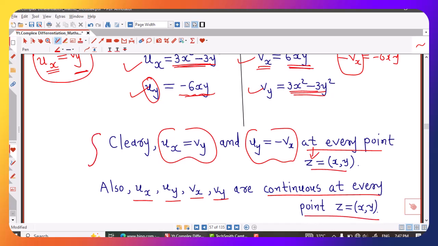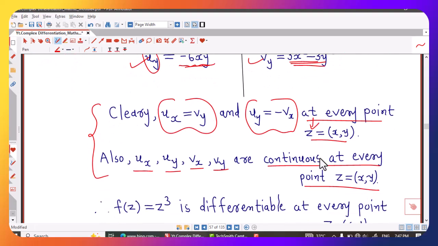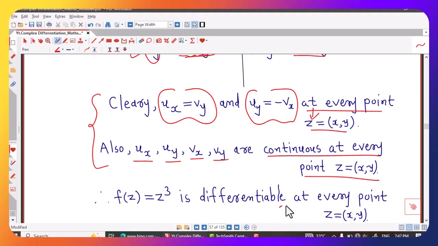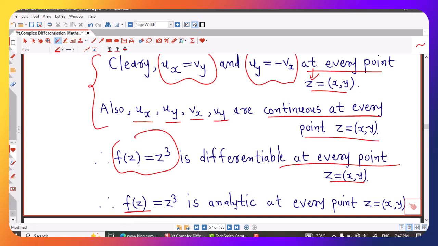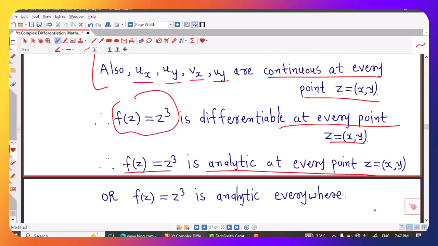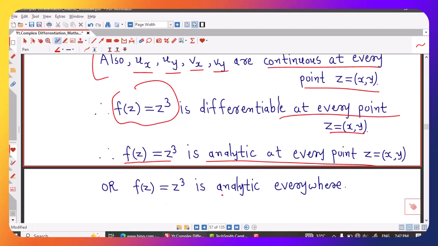So both the conditions of differentiability are satisfied at every point z equal to x plus iy. Therefore, function is differentiable at every point z equal to x plus iy. And we know that if function is differentiable everywhere, then it is analytic everywhere. Therefore, f of z equal to z cube is analytic at every point z equal to x plus iy. Or in other words, we can say that f of z equal to z cube is analytic everywhere.